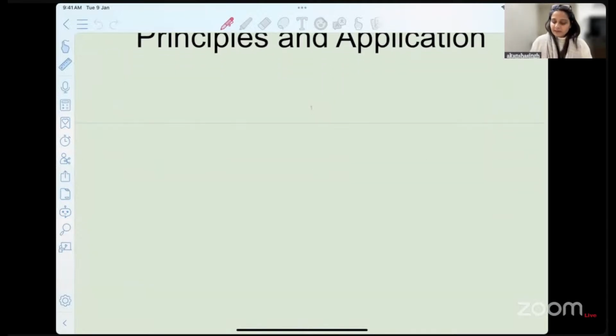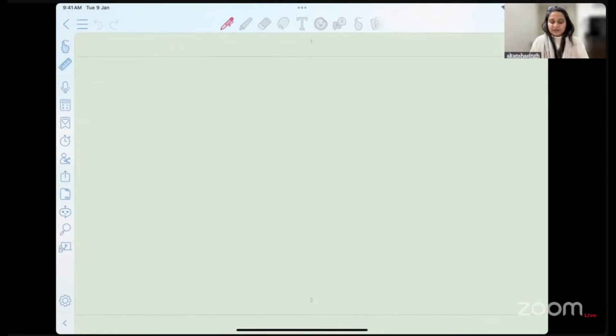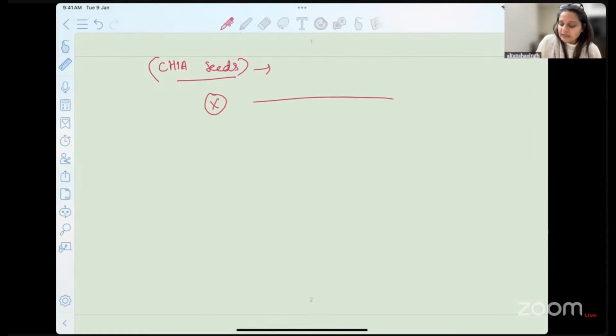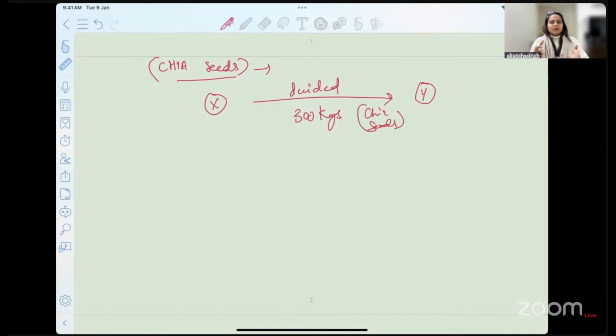This is an illustration which you may always remember because I am relating it with chia seeds. There was a time when, through Instagram and other places, we got to know that chia seeds are very beneficial. So I have based this entire example on chia seeds. There are two parties, X and Y. They have already decided that I will be selling you, let's say, 300 kgs of chia seeds, and I'll deliver this in a period of time.